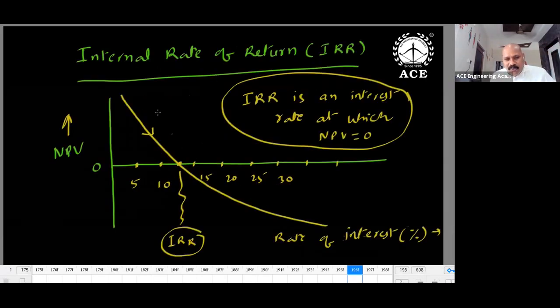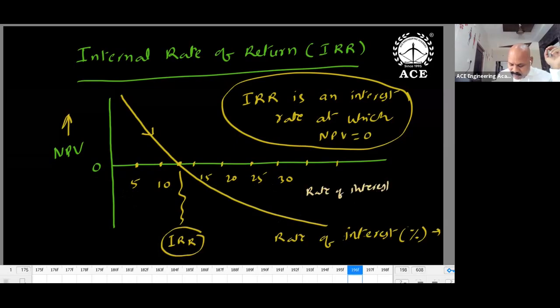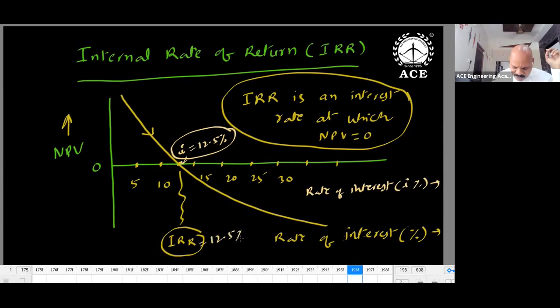Internal rate of return. This is quite interesting. What is IRR? IRR is the interest rate at which NPV is equal to 0. When you draw the graph with different percentages, 5%, 10%, 15%, 20%, this is the rate of interest, I percentage. It is observed that the IRR value lies between 10 and 15. NPV is 0 when the rate of interest is, say, I equal to 12.5%. So IRR is equal to 12.5%.